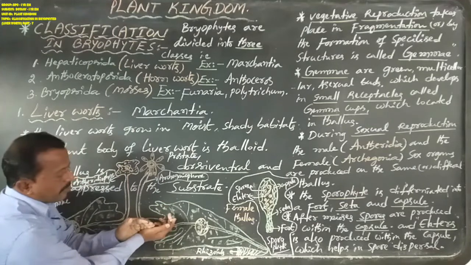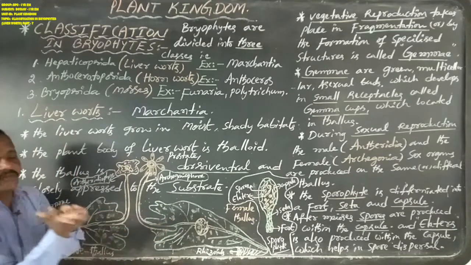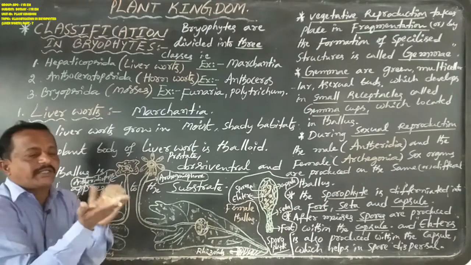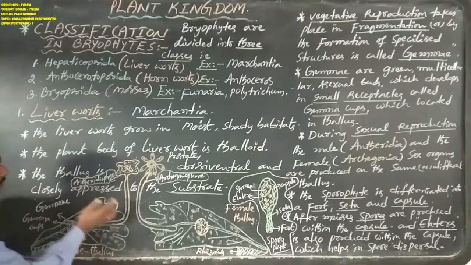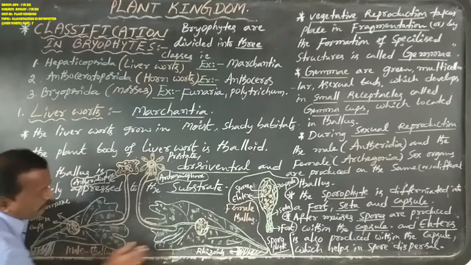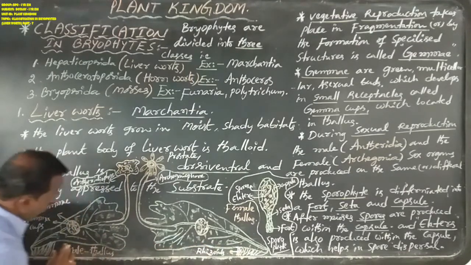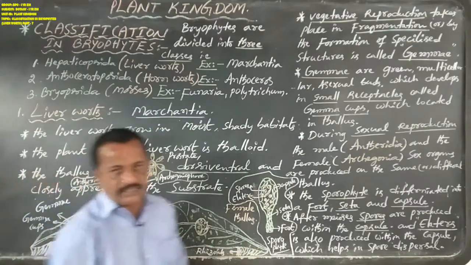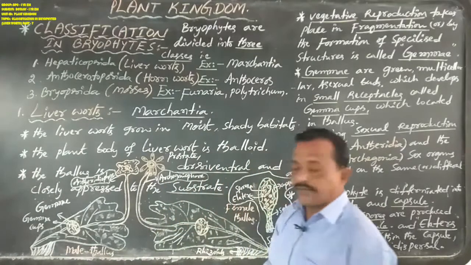This means the plant body of the thallus appears with a dorsal side and a ventral side. This is the dorsal and this is the ventral. That is dorsiventral. It is closely appressed to the substrate with the help of unicellular rhizoids.